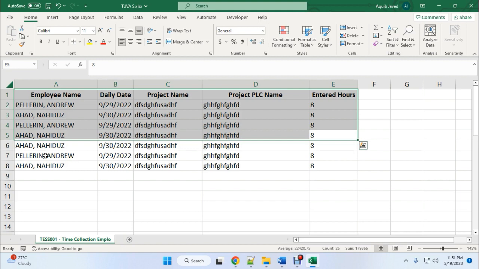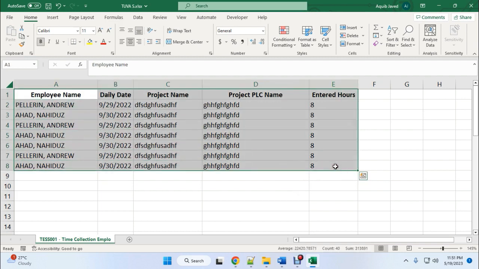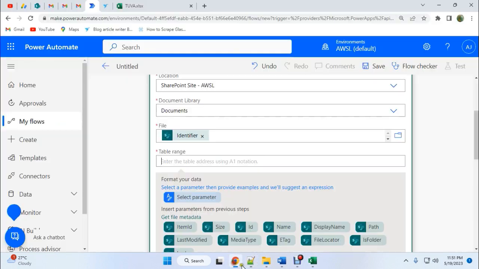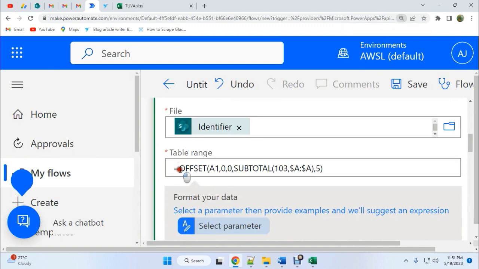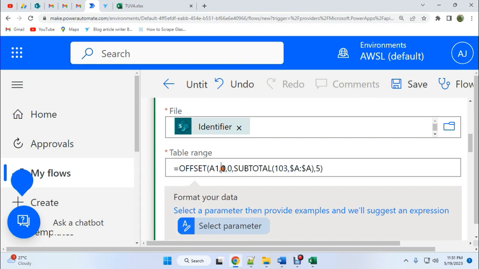So right now we'll use the offset function, and we'll identify the table range dynamically and automatically. So we'll use the offset and subtotal functions. Let's understand this table range. First of all, let me make it bigger. Here we are using offset, then first bracket A1. That means it will start from A1, and then comma 0,